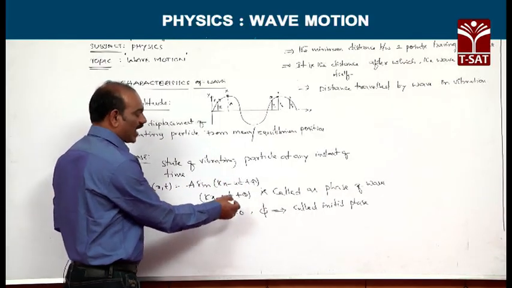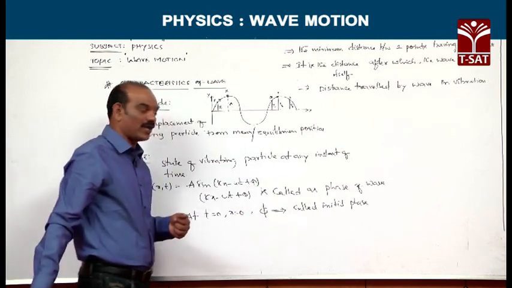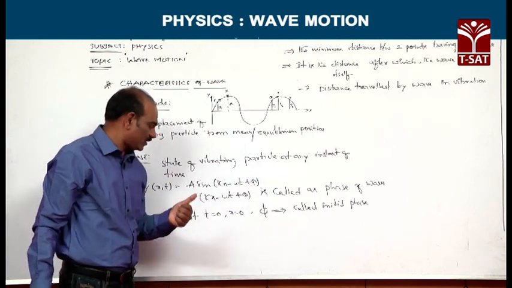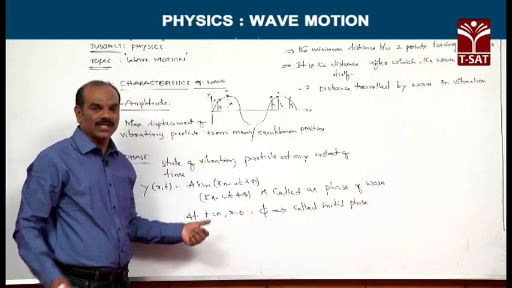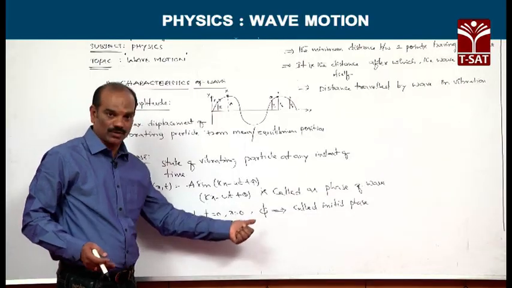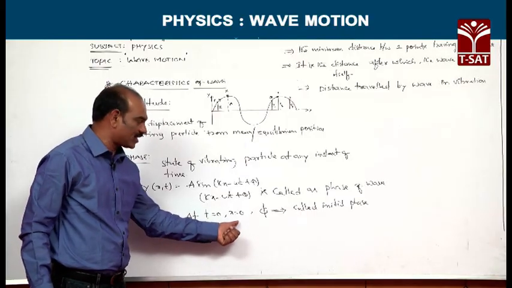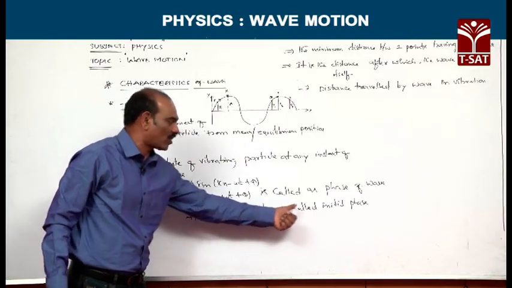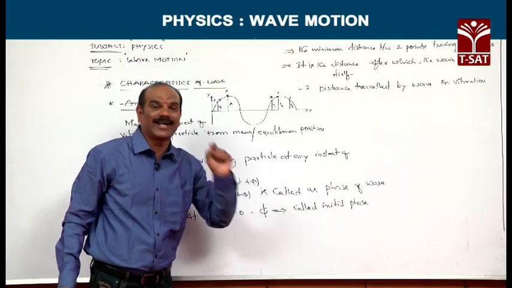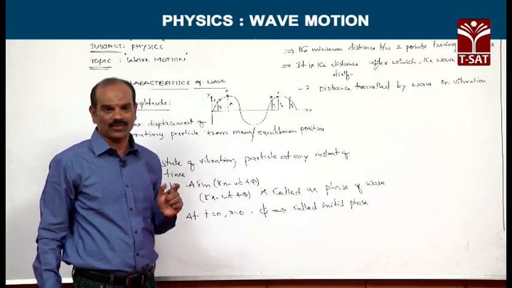Here kx minus omega t plus phi is nothing but the phase of a wave. Suppose at t is equal to 0, x is equal to 0, the displacement is equal to 0 in the beginning. At t equal to 0 and x equal to 0, phi is called the initial phase. So, simply remember phase as an angle, nothing but an angle.